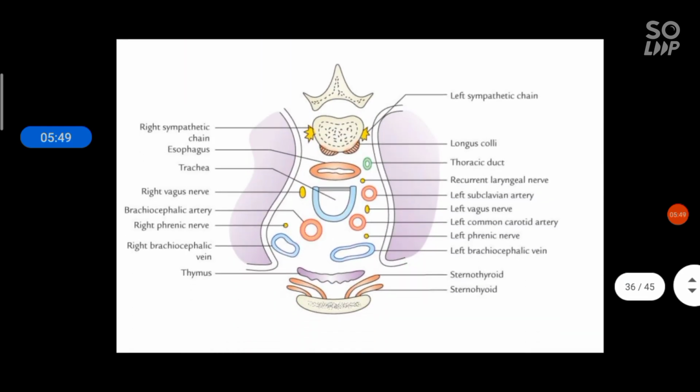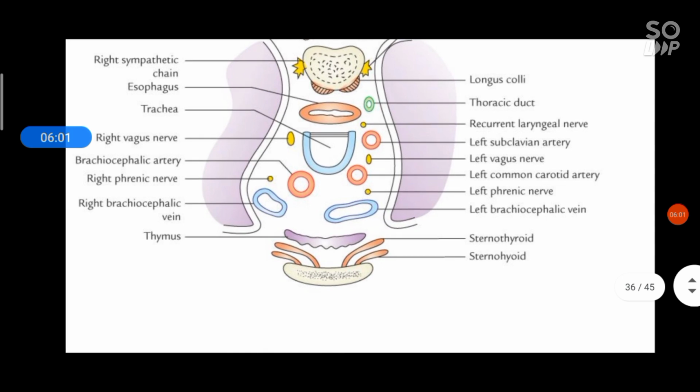And this is the transverse section at the level of T4. You can see here the attachment of the muscles from the manubrium, sternothyroid and sternohyoid, and posteriorly longus colli muscle.